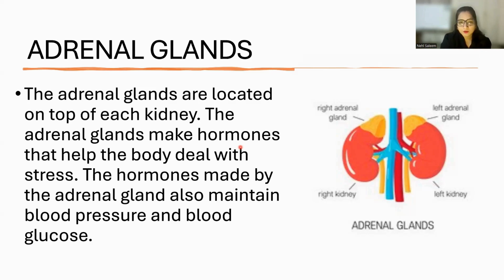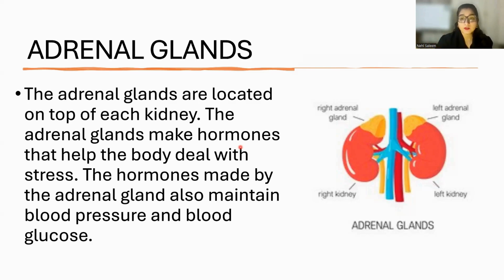So all these hormones which we are studying in this chapter, the endocrine glands are releasing. Basically, these hormones are essential for mental health as well. If these hormones are not released as much as they should be, or there's a deficiency of these hormones in the body, then your mental health as well as your physiological health can get affected.